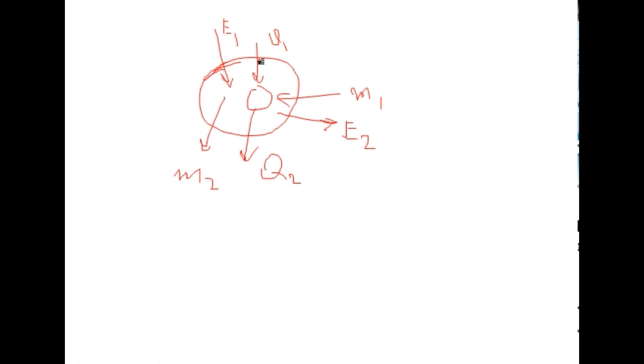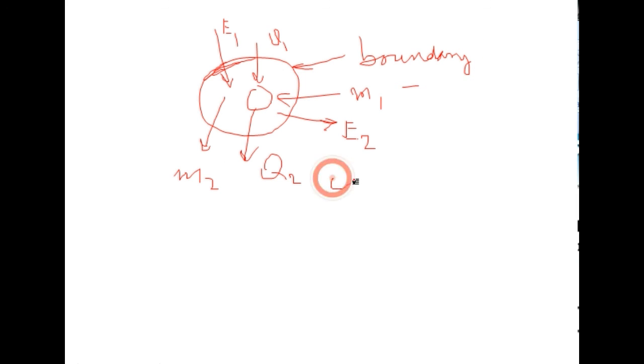So always either energy is coming to the system or leaving the system, it will occur across the boundary of the system. So the boundary concept is very, very important. The boundary of the system.